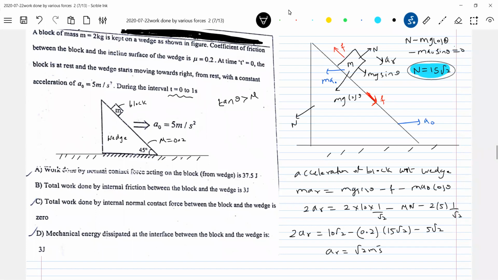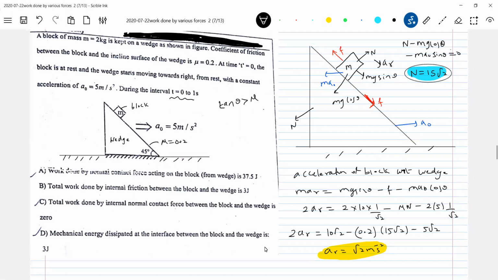What is this? Acceleration of the block with respect to wedge. So let's calculate now: what is the displacement of the block with respect to wedge? I'll scroll down. Displacement of the block with respect to wedge.